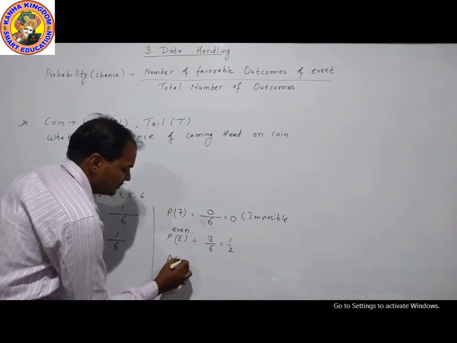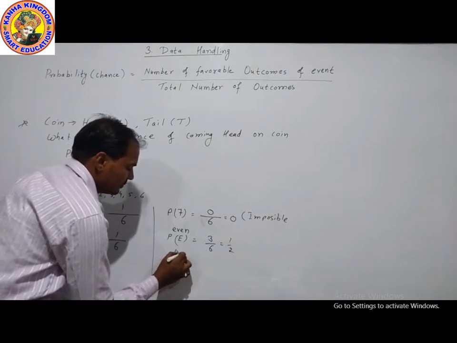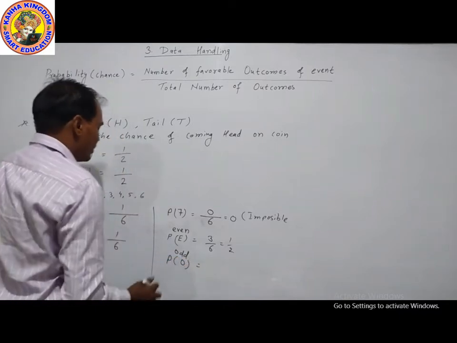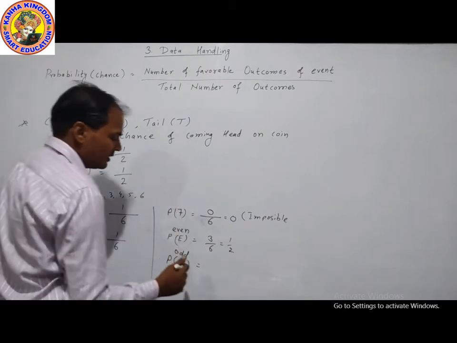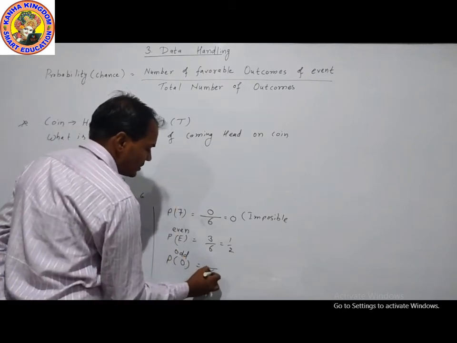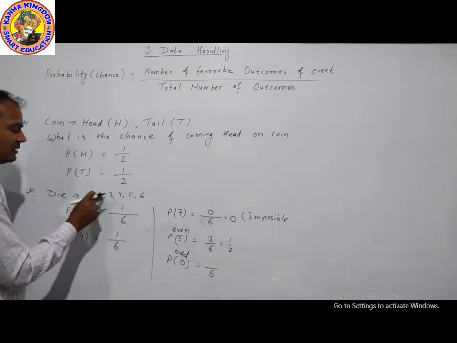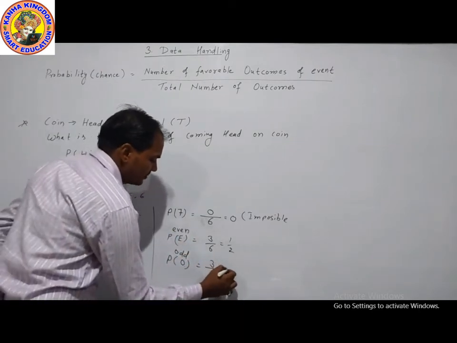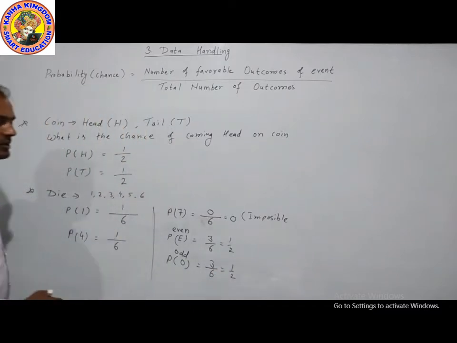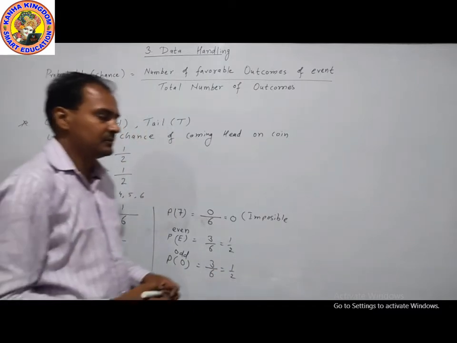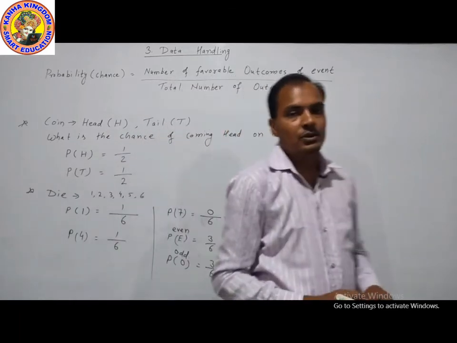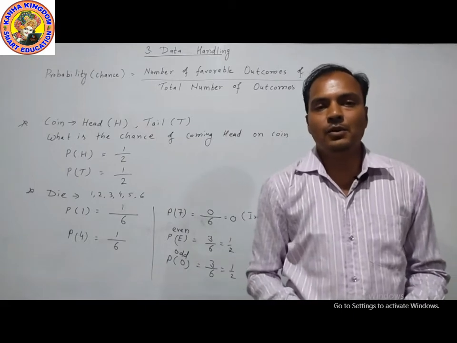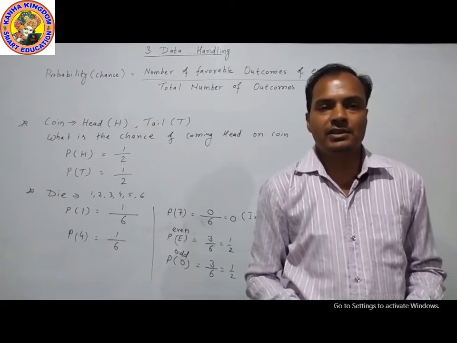Probability for coming odd. What are the odd numbers? Odd numbers are 1, 3, 5. Total number of outcomes is 6. The favorable are 1, 2 and 3, so 3. This is 3 over 6, which is 1 by 2. So this is our probability. You can take a screenshot of this. We will move to our questions in the exercise.